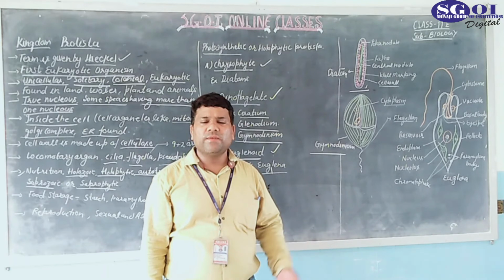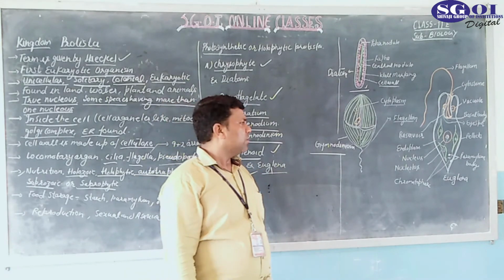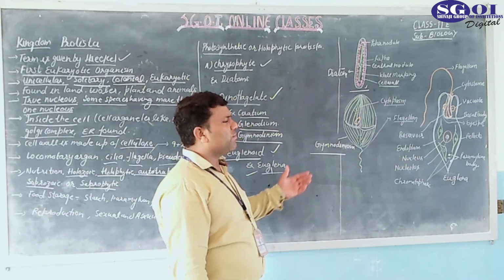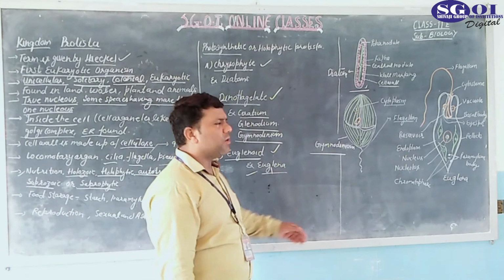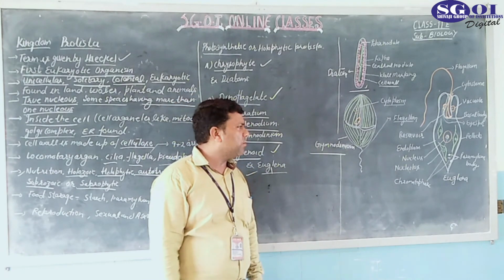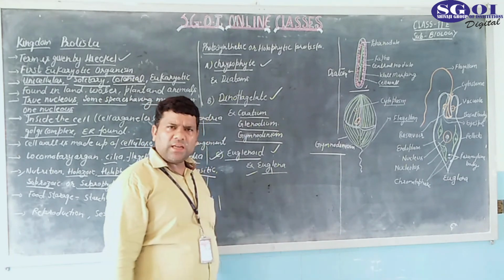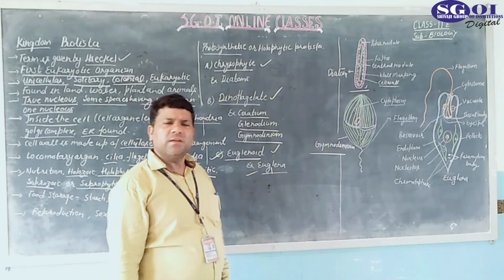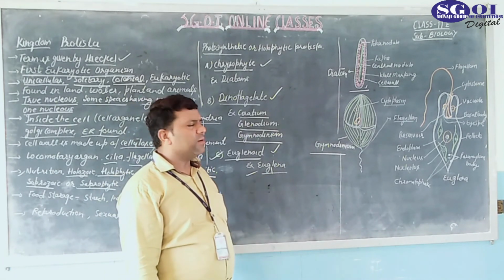Holozoic is the characteristic of animals, not plants. So because of the holozoic nature, it is also considered an animal, and because of the presence of the chlorophyll molecule, it is also considered a plant. So Euglena is actually the connective link between plant and animal. Remember this point carefully, this is an important point.